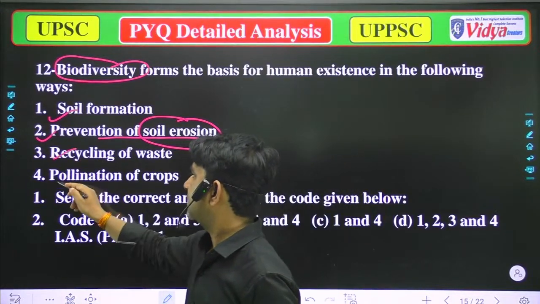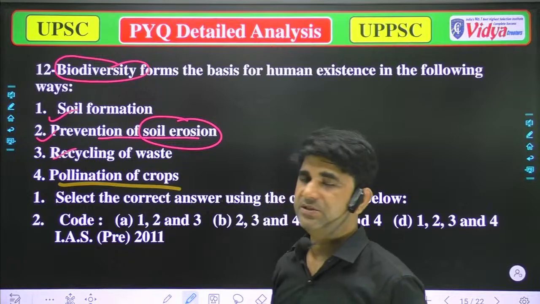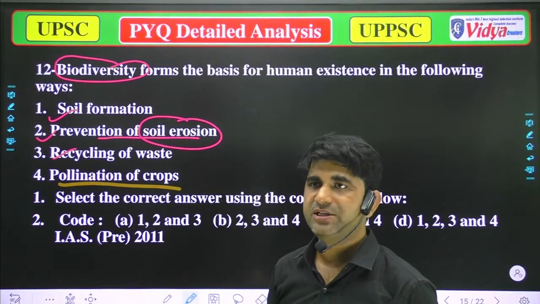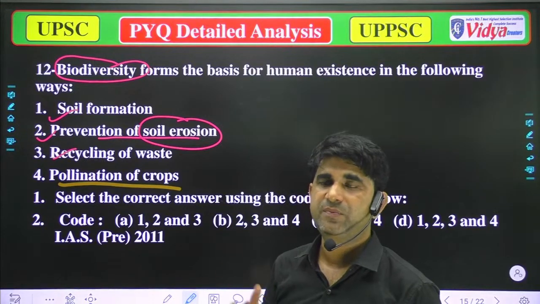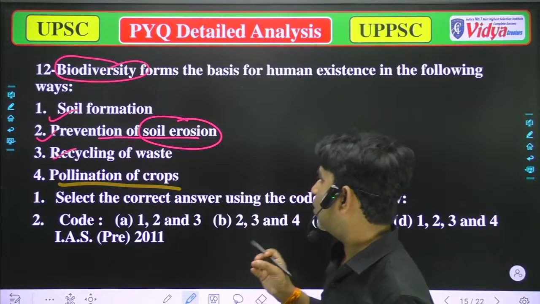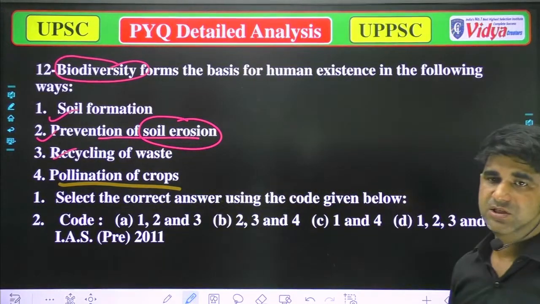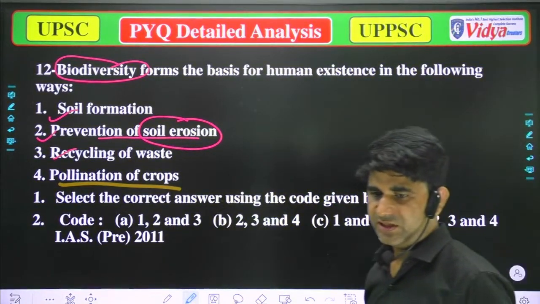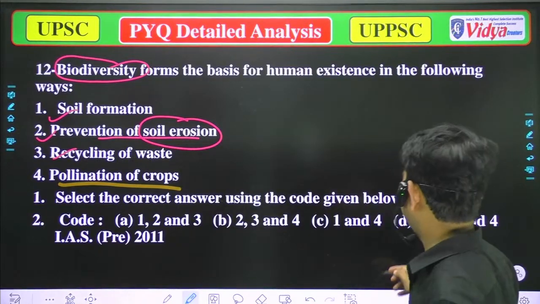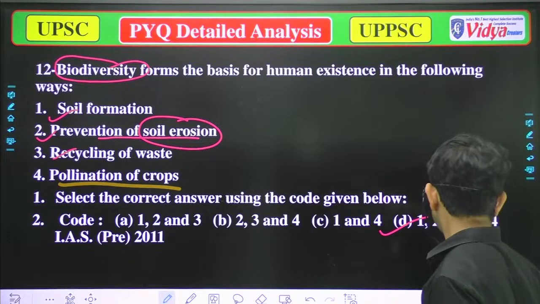Next is pollination of crops. Yes, it's also important, because pollination is generally done by small organisms, and those small organisms are generally found in the various biodiversity areas. So that could also be true. In that condition, I think all options are correct, so option D is correct.